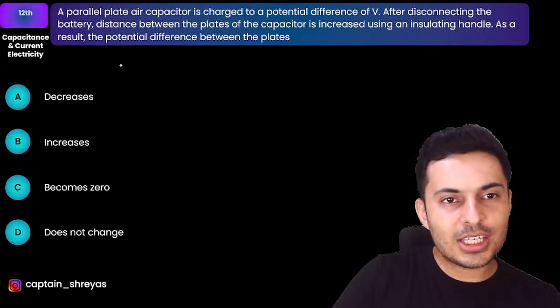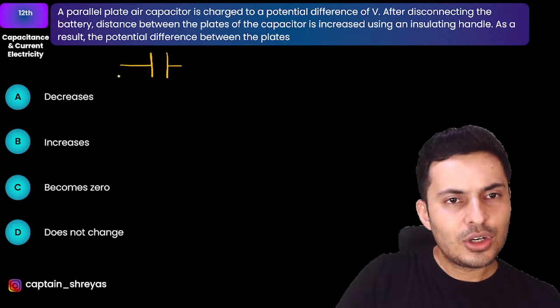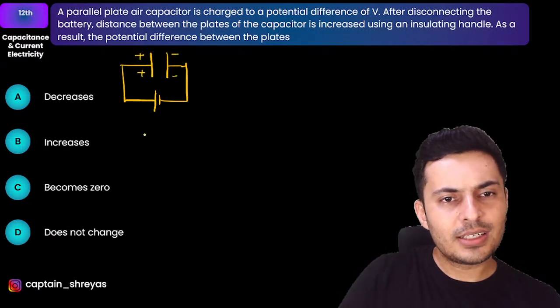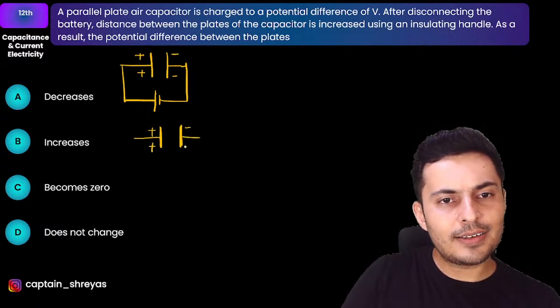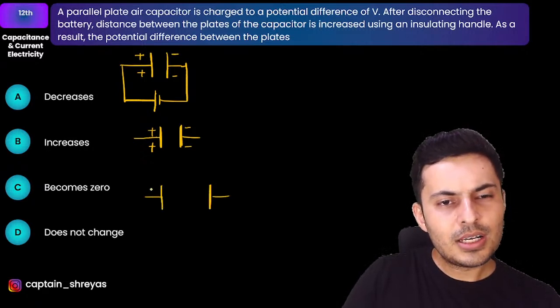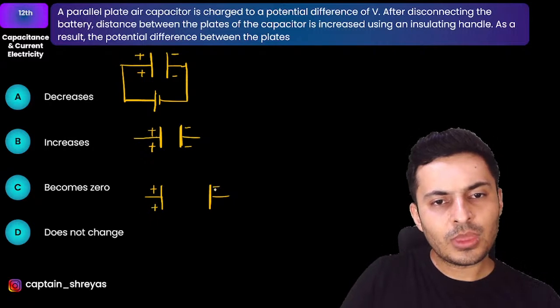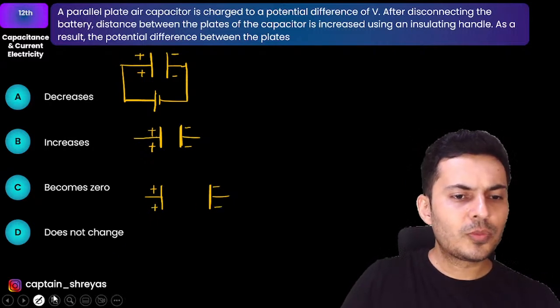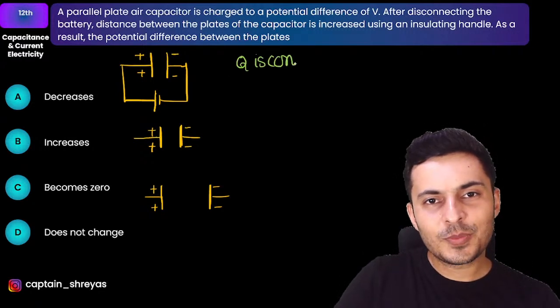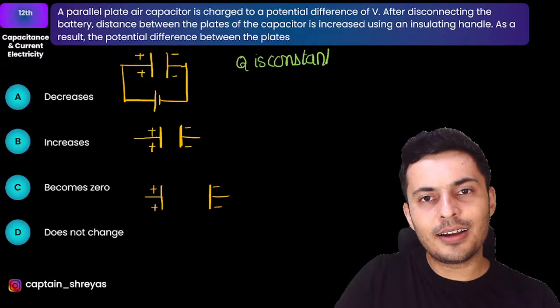First of all, you are charging the capacitor to some voltage, because of which there will be some charge on the plates. Now you disconnect it. The charge has nowhere to go, so the charge stays there as it is. Now you are basically increasing the distance, so the charge does not change. So I can say in this question, Q is constant. Do you guys agree with this statement?